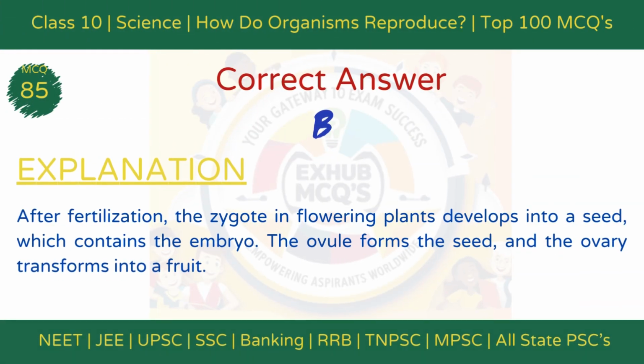The correct answer is option B, develops into a seed. Explanation. After fertilization, the zygote in flowering plants develops into a seed. The ovules form the seed, and the ovary transforms into a fruit, protecting and propagating the plant.